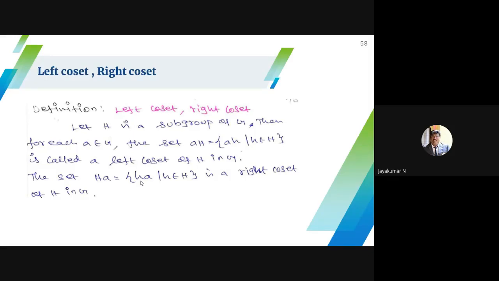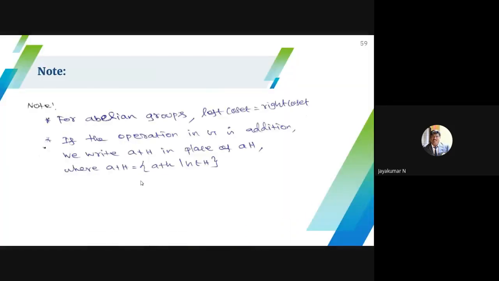Partition of 3 means 1 plus 1 plus 1, 1 plus 2, 2 plus 1. These are all called partitions. Partition means I have to split my set. So G is a group, and I have to split it such that the sets are disjoint. For such a collection you need the quotient concept; only then can I make a partition in the group. For an abelian group, left quotient equals right quotient because Ha equals aH.